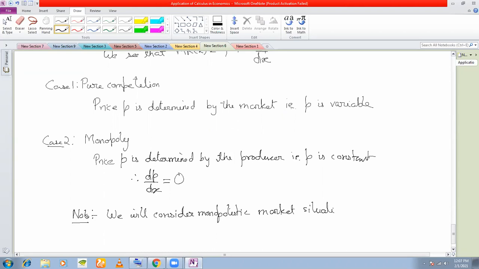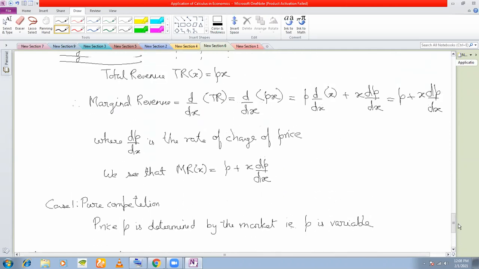We will not consider pure competition because there P is variable. Here P is constant. So we will always consider P to be a constant, that is, the producer is determining the price. For whatever sums that we do, we will consider case 2, not case 1. But all the formulas remain the same.